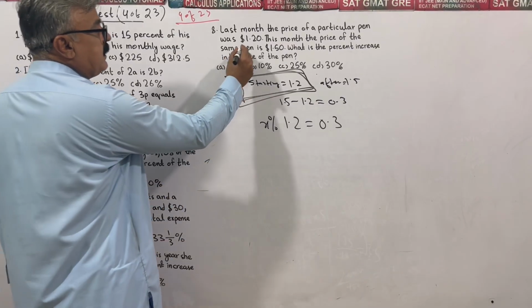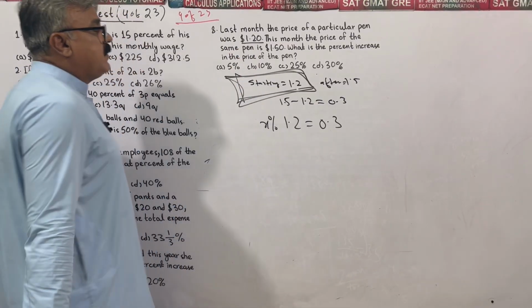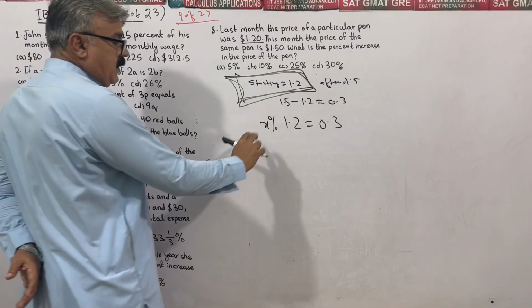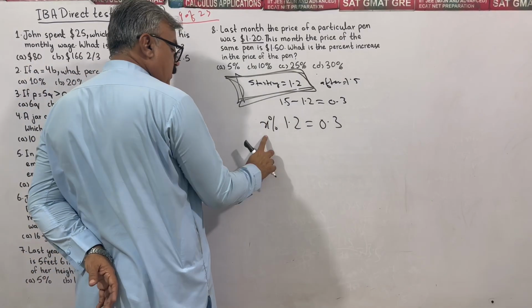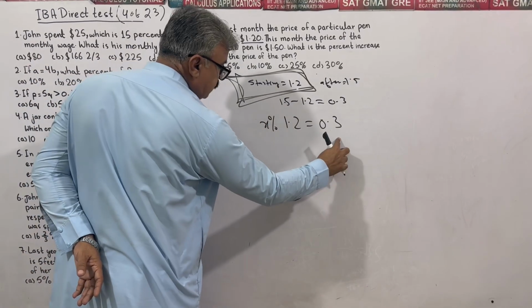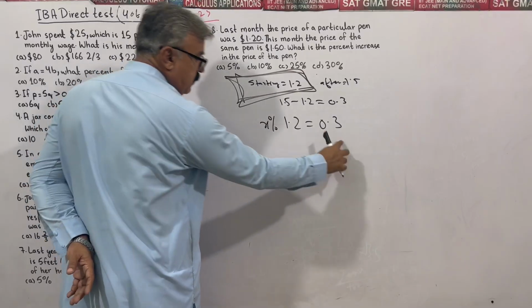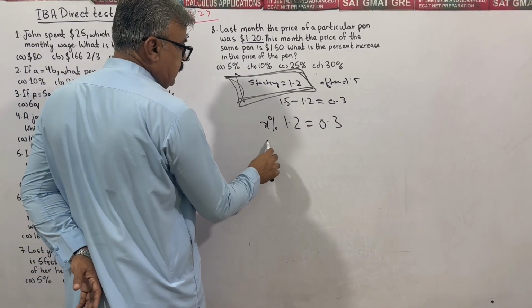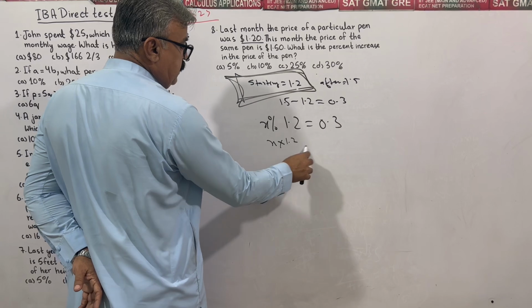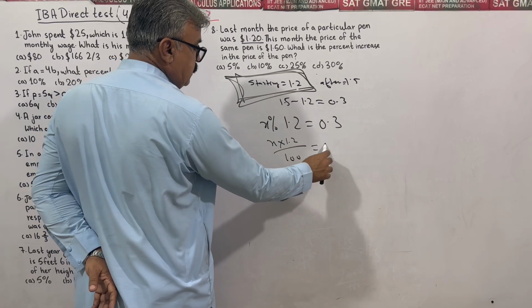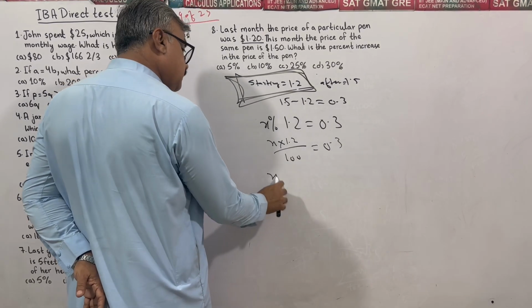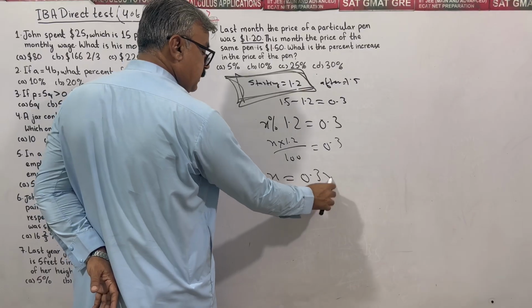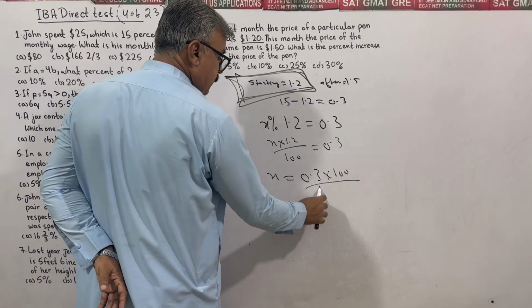Then we have to compare with the base quantity, the original quantity. What percent of 1.2 is equal to 0.3? That is our percent increase. Let's solve for x. x times 1.2 divided by 100 is equal to 0.3, or x is equal to 0.3 times 100 divided by 1.2.